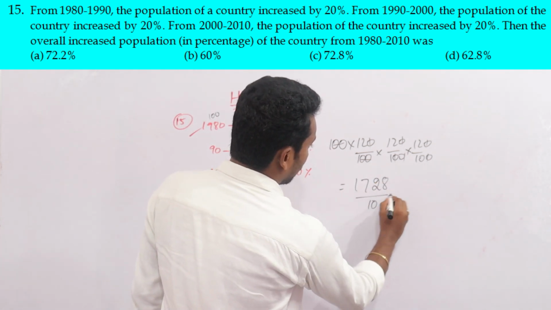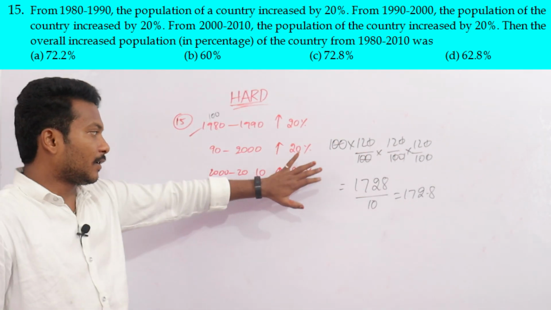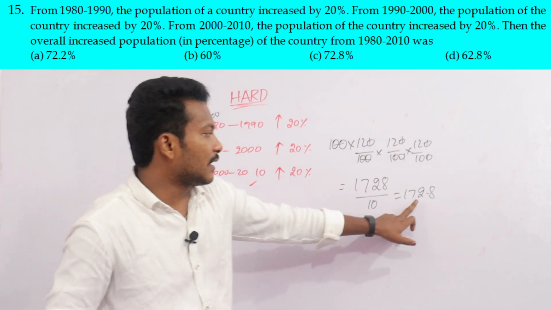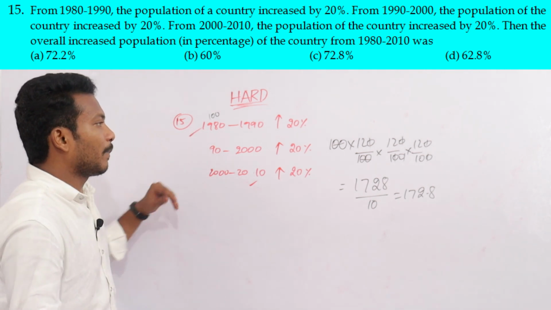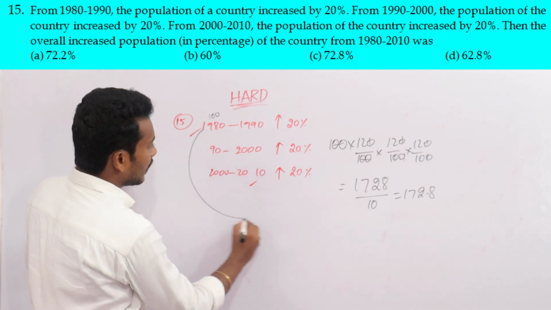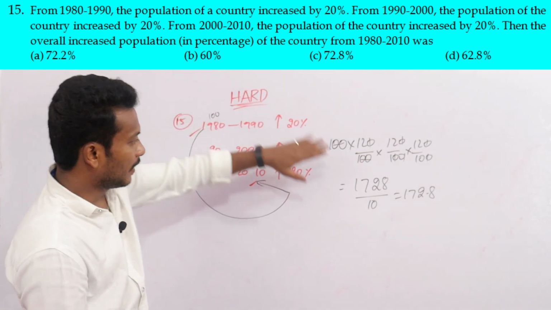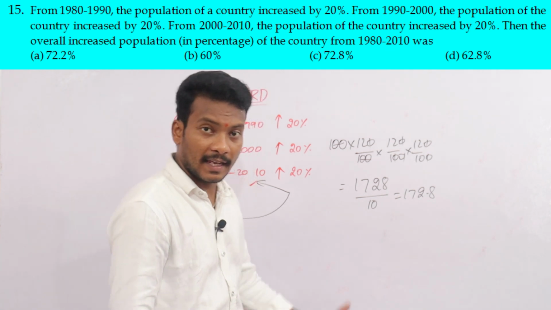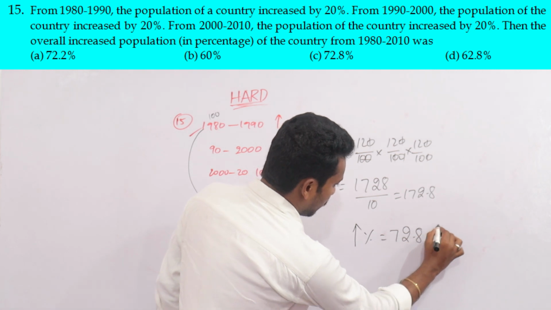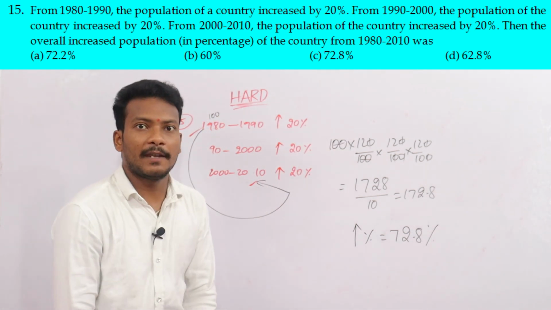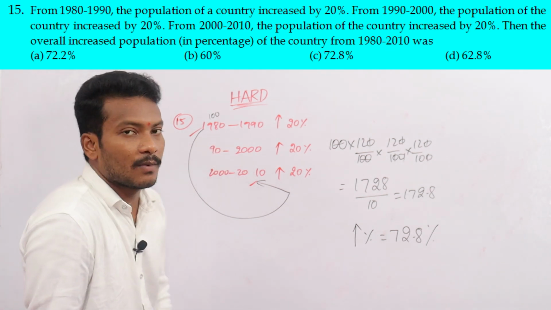1728 by 10 is 172.8. Now the population of a town for 2010 is 1728. What is the previous? Now he is comparing 1980 to 2010. It was previously 100, and it is increased to 172.8. What is the increase? The increased percentage is 72.8%. So 72.8% is the increase of the population from 1980 to 2010.